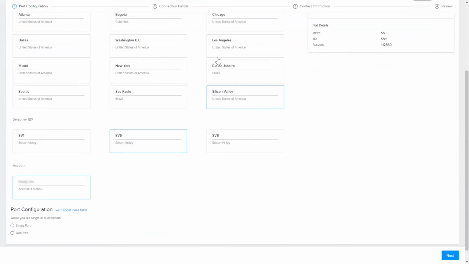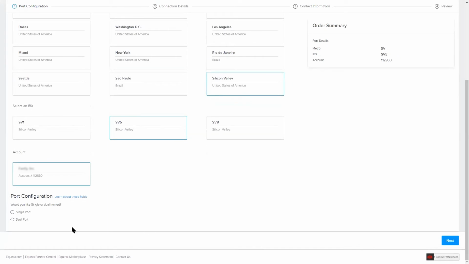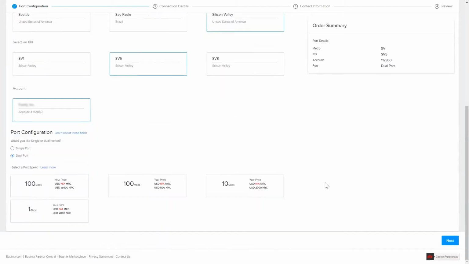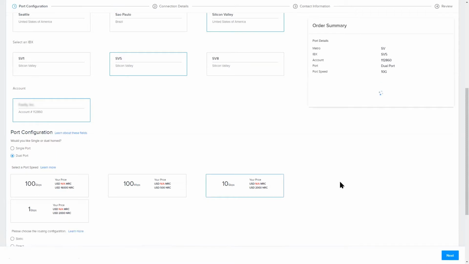I've identified my location. When it comes to port configuration, since it's primary internet access, dual port is recommended. That redundancy will translate to higher availability. Since this is primary internet access, I'm going to select 10 gigabit per second port to allow for greater bandwidth and capacity.